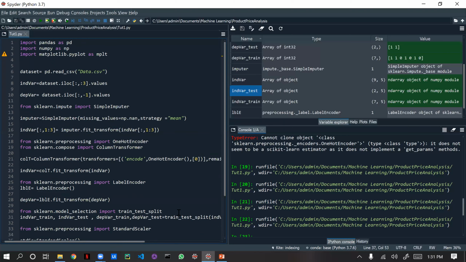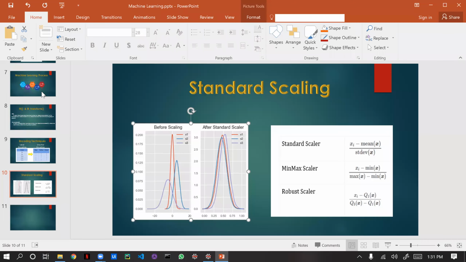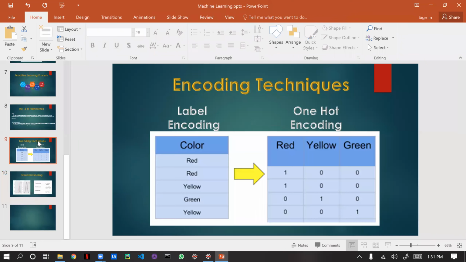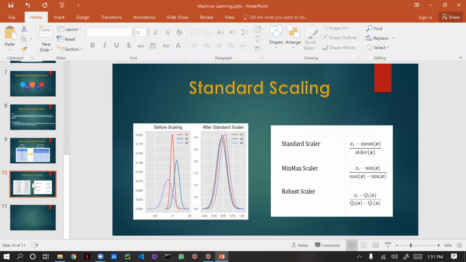So this is the basics of machine learning. See, all the things we covered: why we are using fit and fit_transform, what is encoding, label encoding and one hot encoding, then scaling. So in future we will be going a bit more advanced.